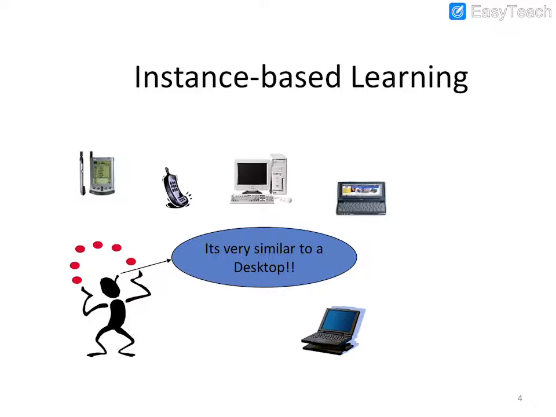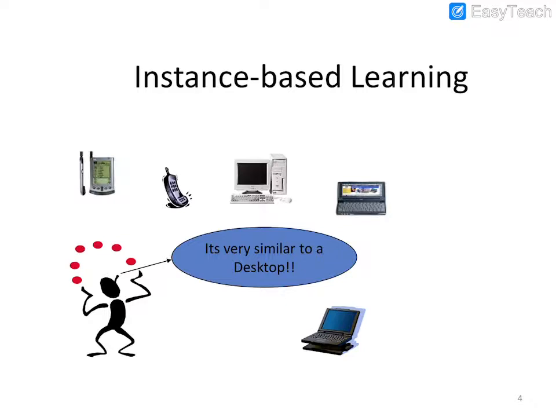So based on the characteristics of your neighbors, you will be decided. In the same way, based on the instances, based on the knowledge, based on the training samples which are given to us, we are going to identify the class label of a particular object which is given to us. It is also known as instance based learning.